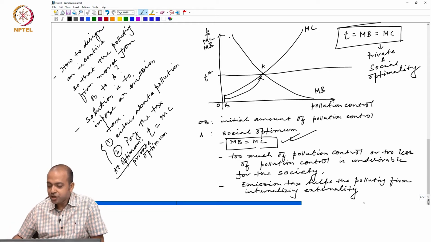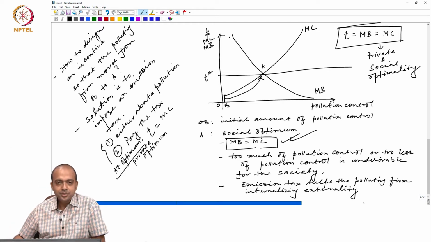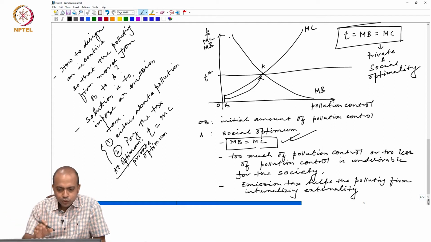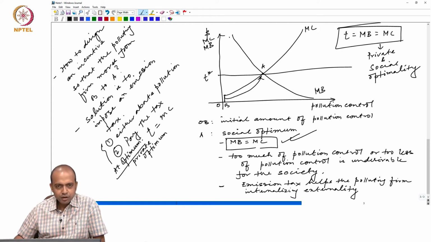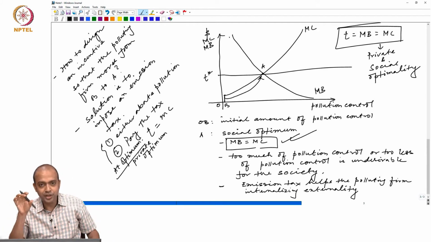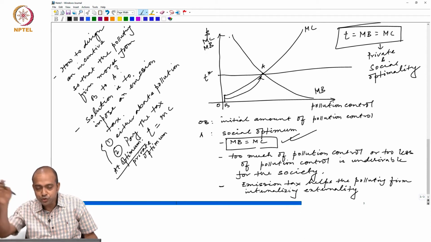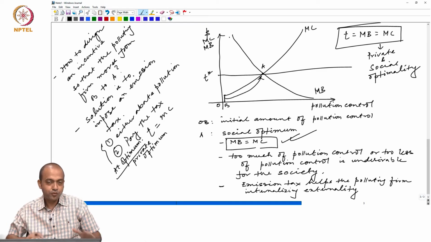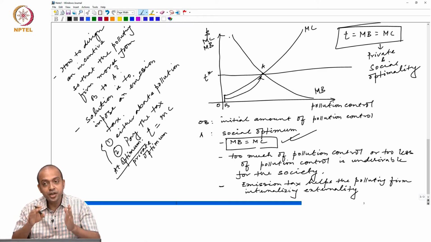What is the meaning of internalizing externality? Before imposition of tax, the firm was not thinking anything about the externality. That means the firm was not thinking about the cost of this pollution to the society. The firm was only concentrating on its own profit.